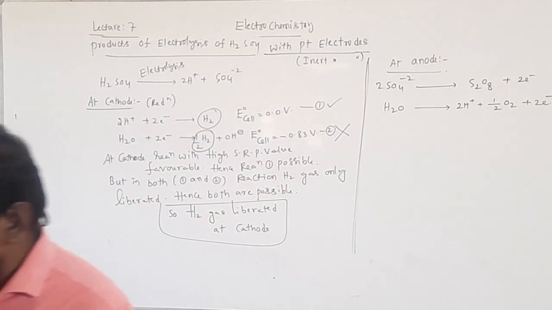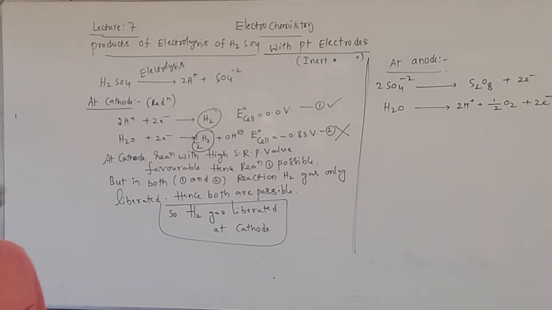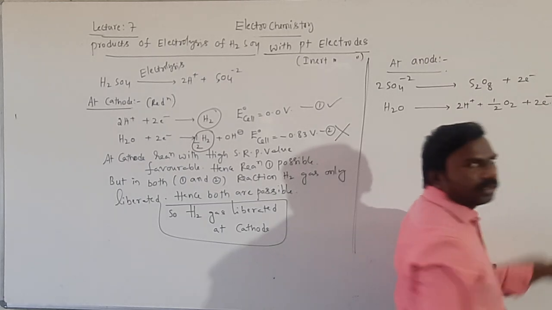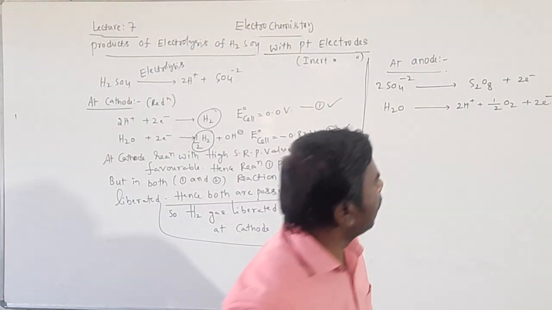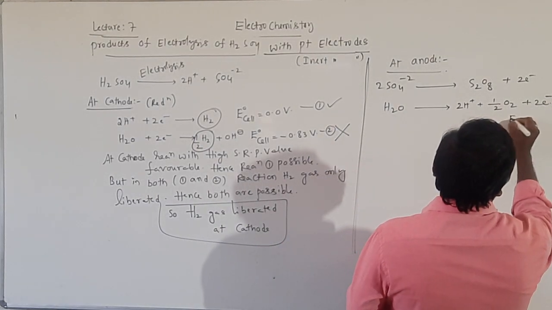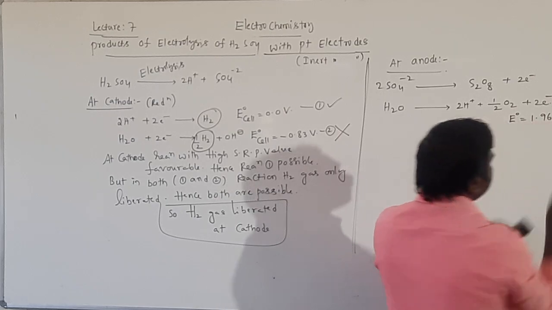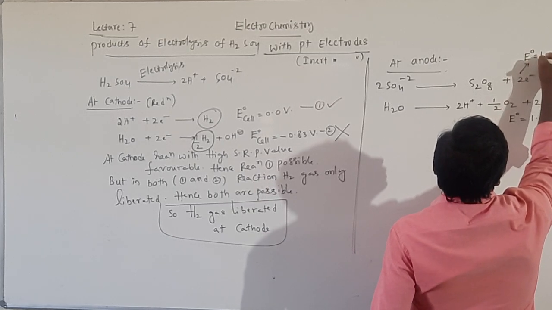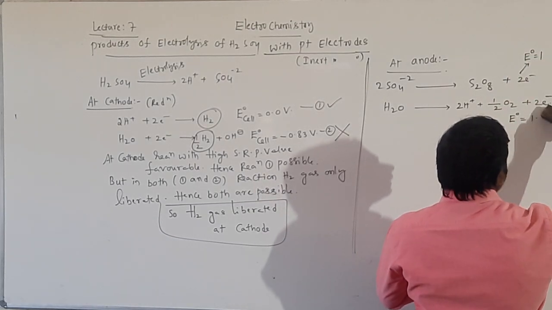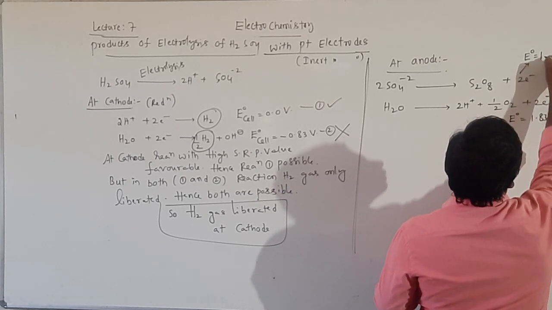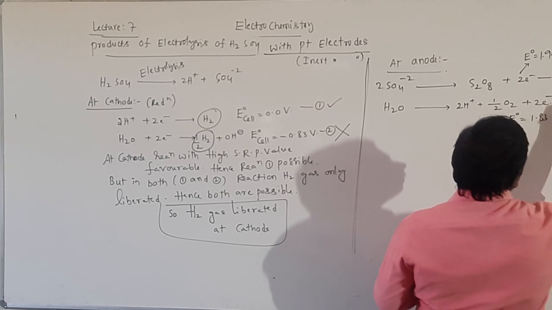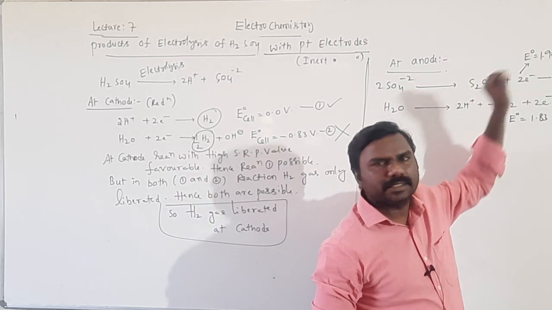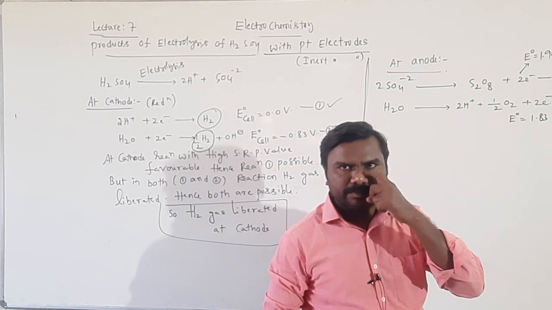So for this first reaction, the E naught cell value will be 1.96 volts. I think it is not visible, I am writing here. Next, for the second one, E naught is 1.83 volts. Getting, students? For the first one, E naught is 1.96, second one 1.83 volts, right.